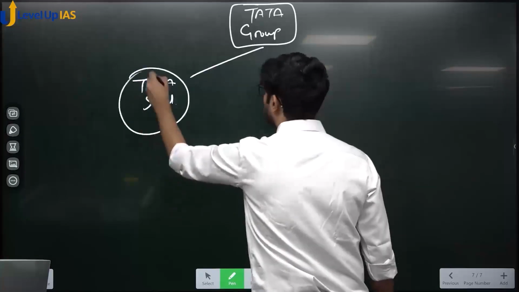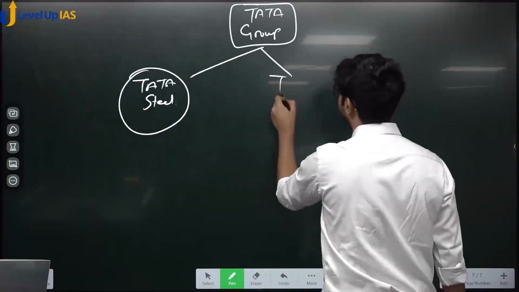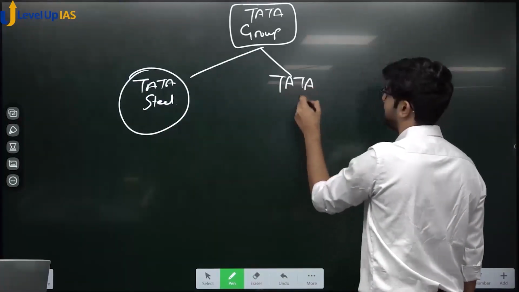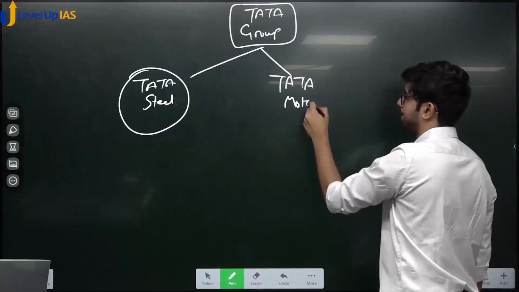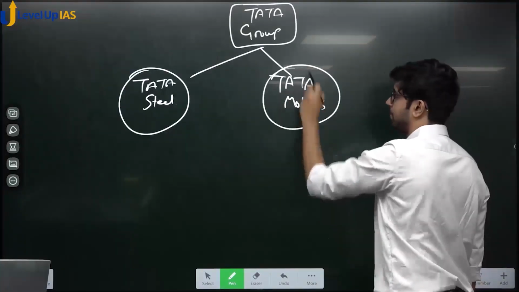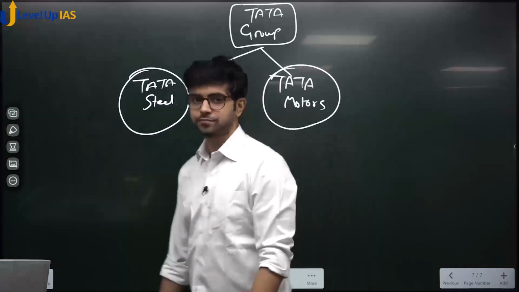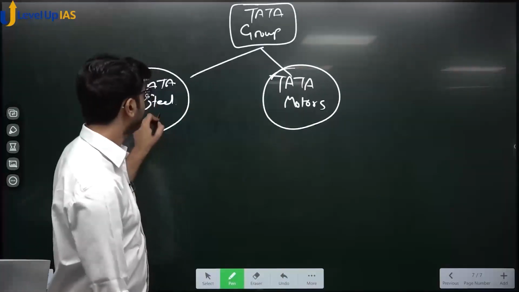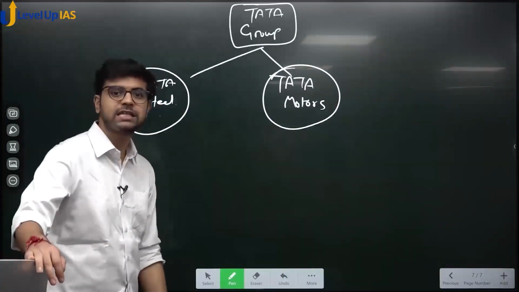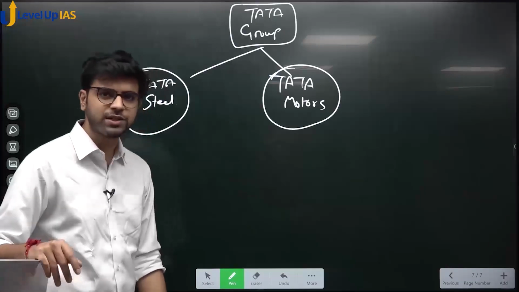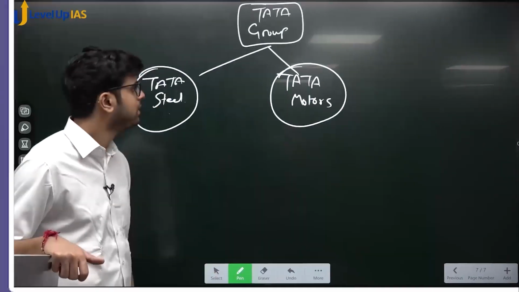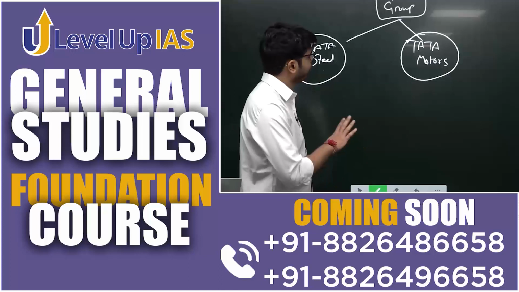Do you know one of the group companies is Tata Motors? Do you agree that Tata Steel provides raw materials to Tata Motors? Steel is required for production of various parts used in a car: steel, aluminium, etc. Right? It is Tata Group, which is very fancy.